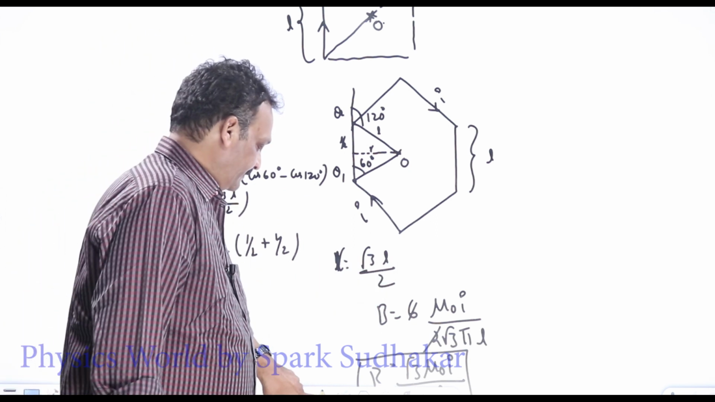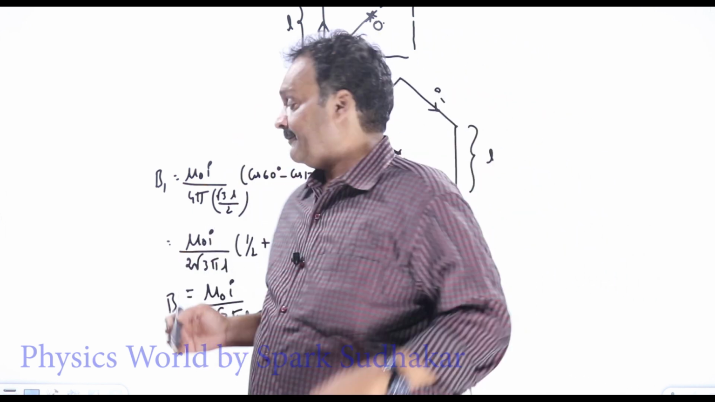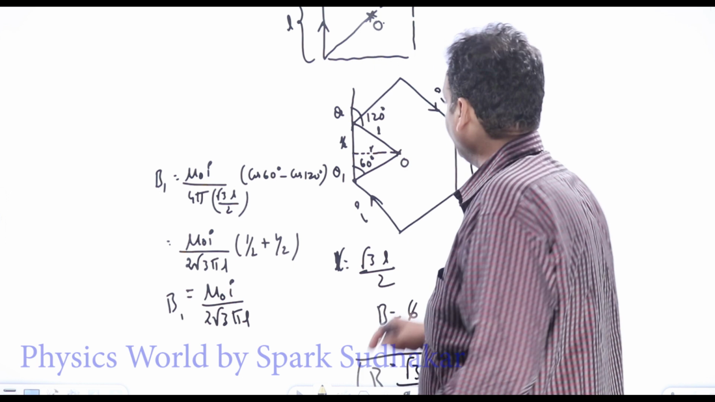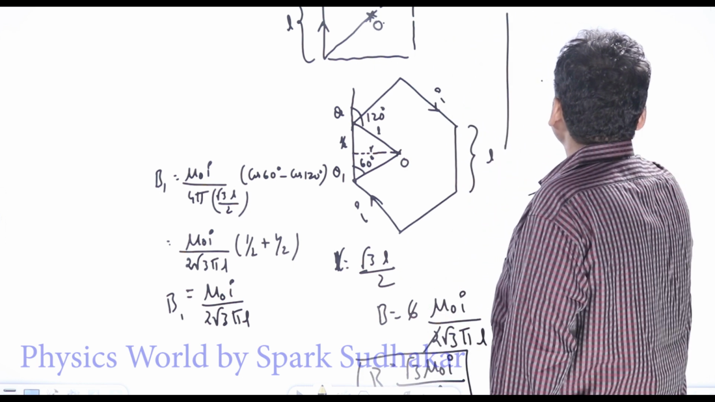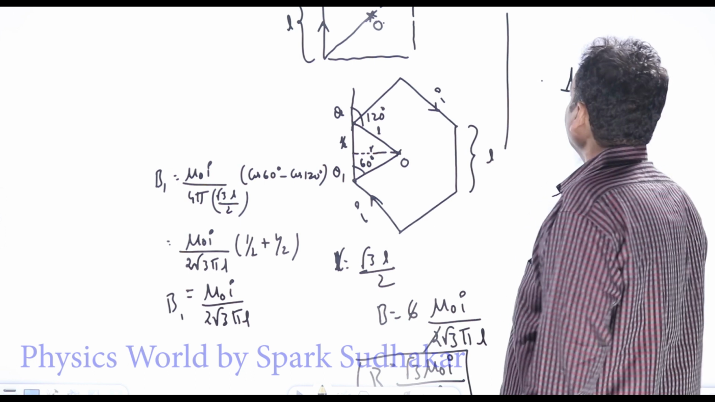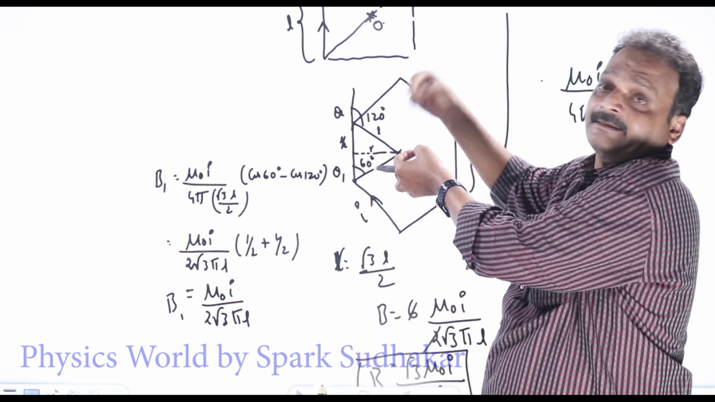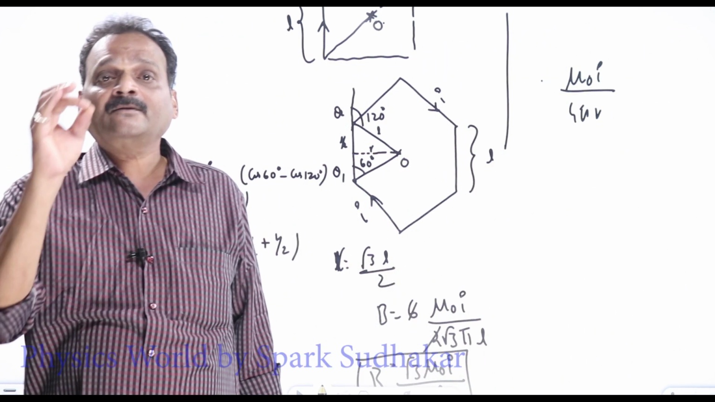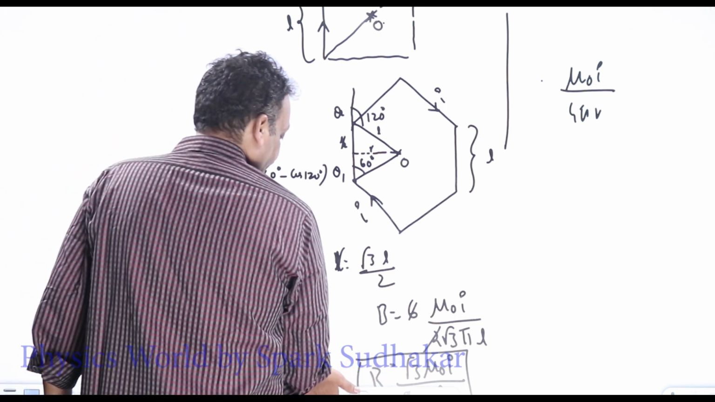Now this is due to straight wires. Due to a straight wire we got B equal to mu naught I by 4 pi r, I told you. Now if I bend this wire into a circle, then what will happen? That we will see. B due to a circular current loop, it will be like this.